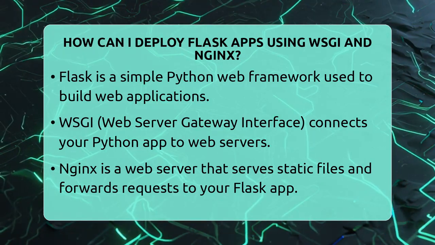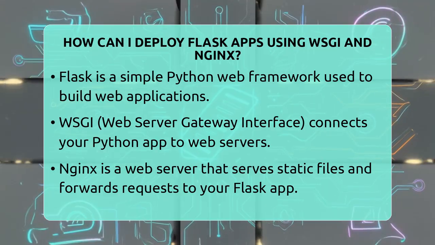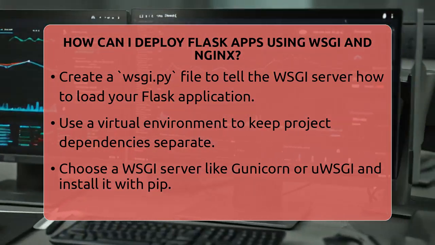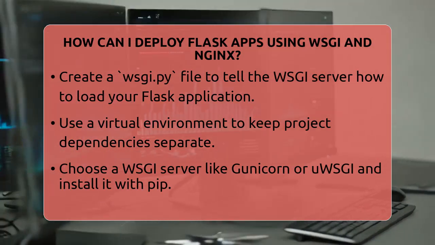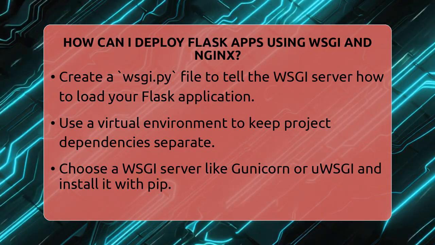To start, create your Flask app and set up a file called wsgi.py. This file will tell the WSGI server how to load your app. For example, you might write from app import app and then run your app with app.run. Use a virtual environment to keep your dependencies separate from other projects.